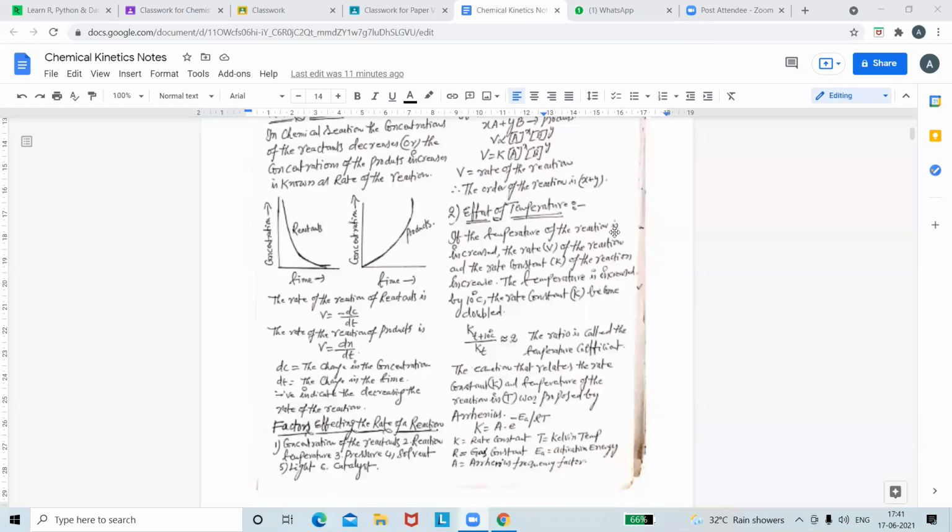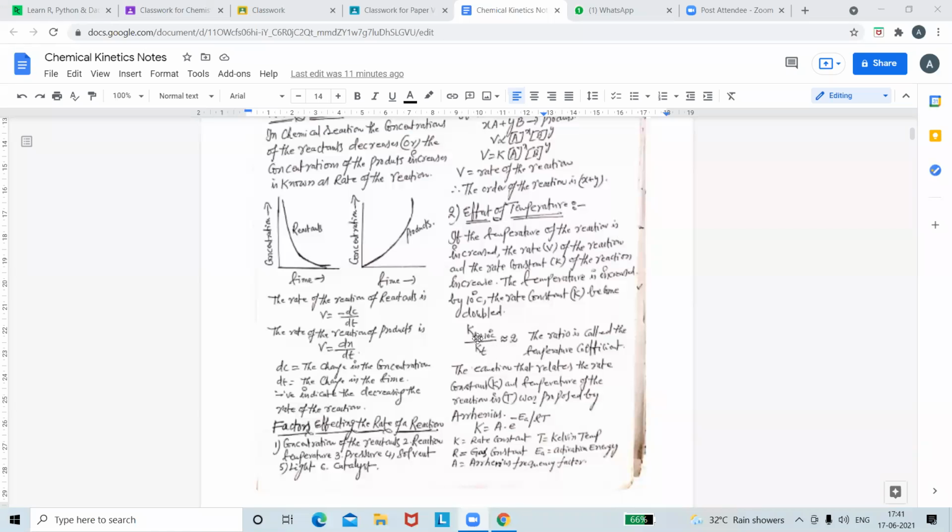Yes, rate of reaction increases. The assimilation of the medicine into the intestine is more. Okay, why? Because it accelerates. As temperature increases, the rate of the reaction also increases. For every 10 degrees centigrade temperature rise, the reaction rate is almost doubled.